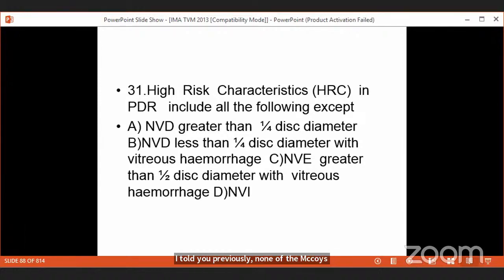But in diabetic retinopathy, it is neovascularization of the retina or the disc that tells you to ablate the retina so that VEGF production is reduced. So both are different. In PDR, the high-risk characteristics are NVD and NVE, while neovascularization of the iris is the high-risk characteristic necessitating laser photocoagulation in central retinal vein occlusion. Both are different.